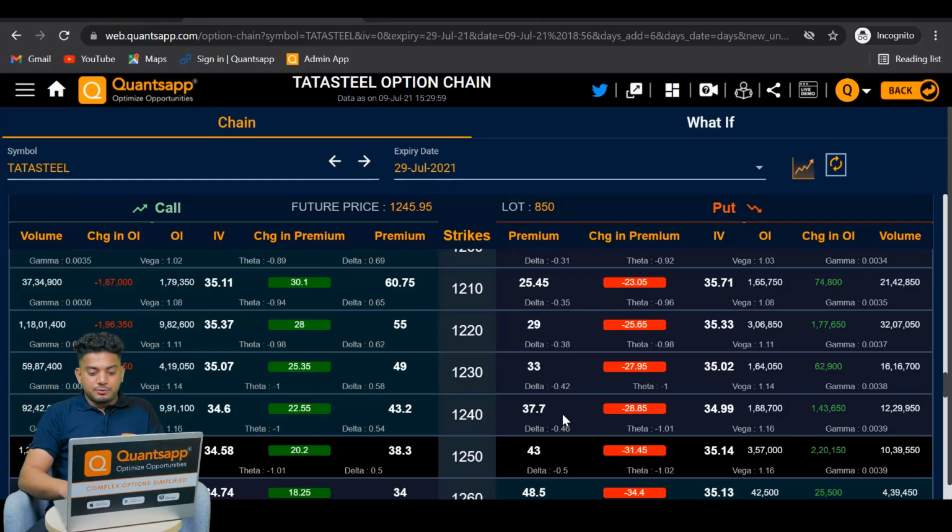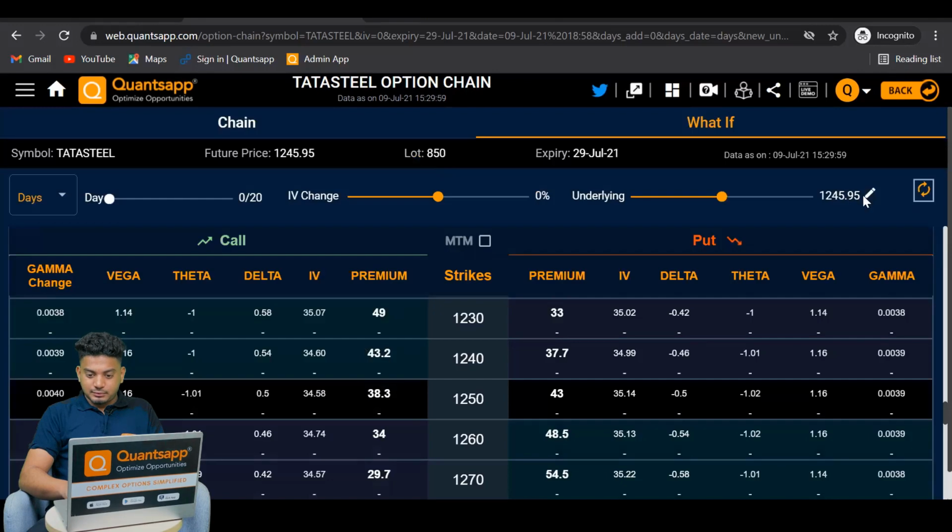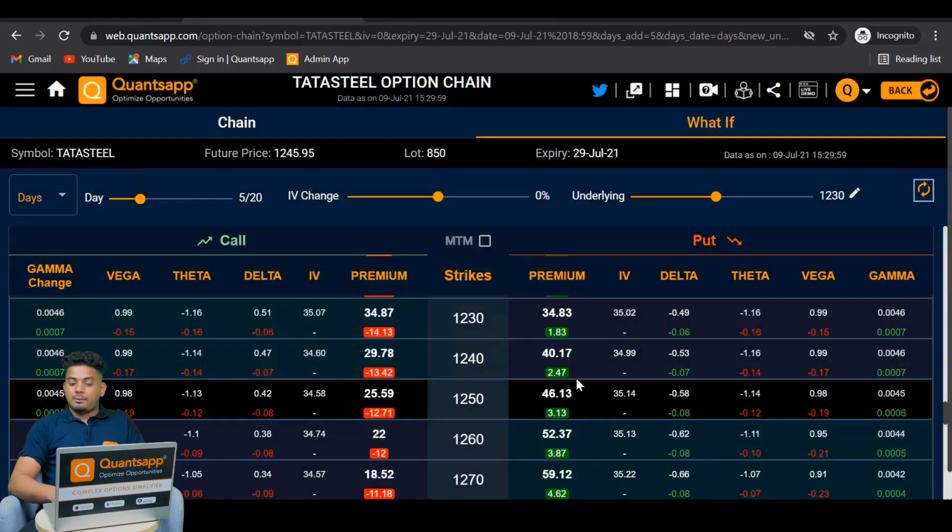Let's say the price of Tata Steel goes to 1260 rupees from here. Now let's say 5 days down the line, Tata Steel is at 1230 rupees. The same 1250 strike put option is going to give you a profit of 3.13 rupees. So 3.13 into the lot size is going to be a profit.